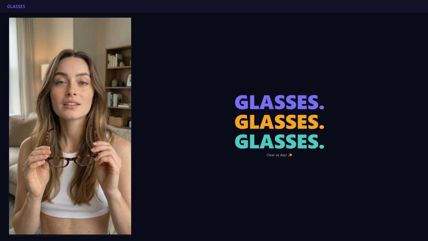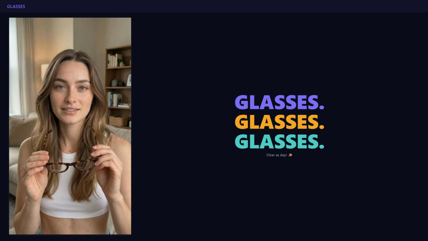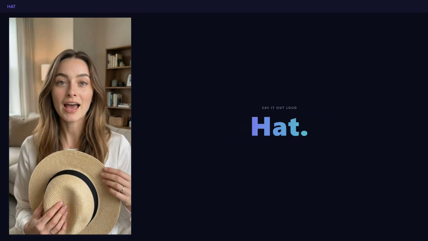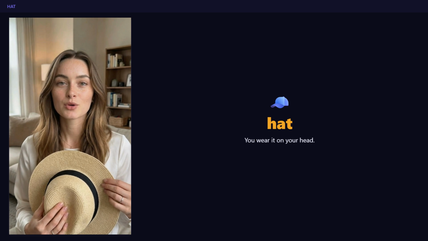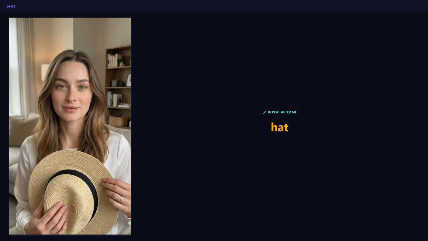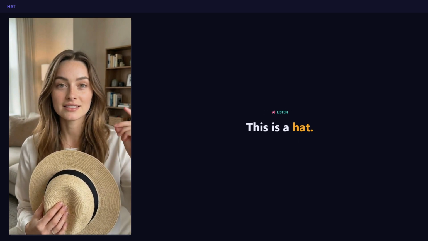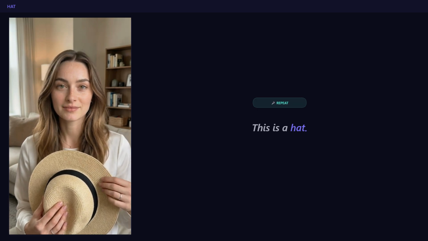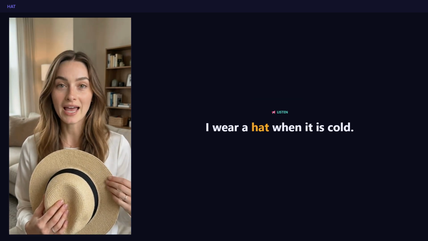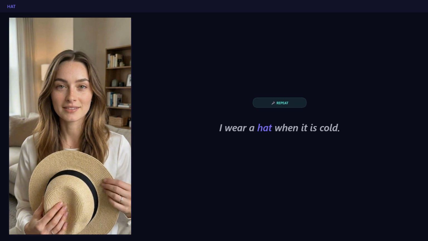Today's word is hat. A hat is something you wear on your head. Repeat after me. Hat. This is a hat. Repeat. This is a hat. I wear a hat when it is cold. Repeat. I wear a hat when it is cold.